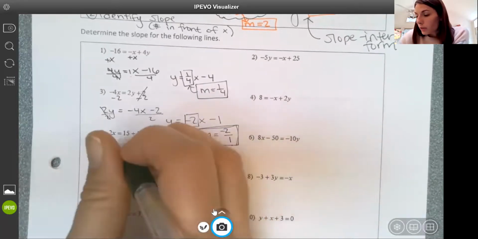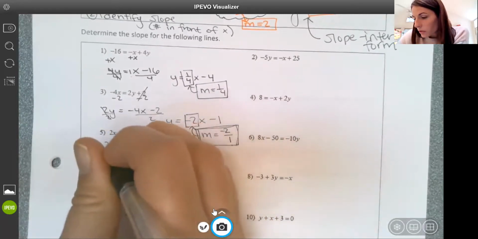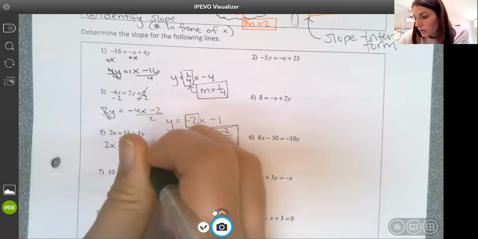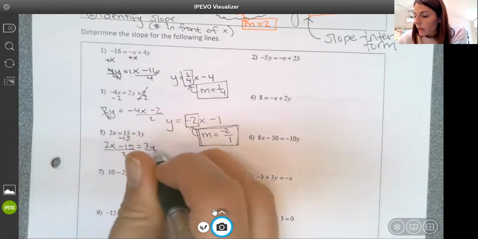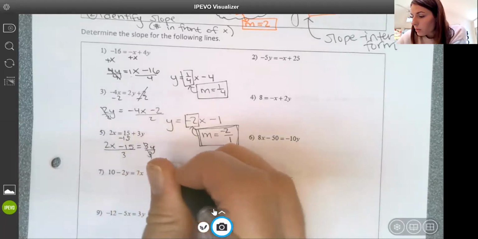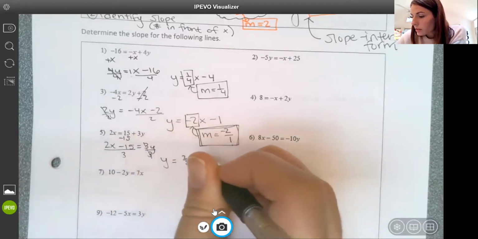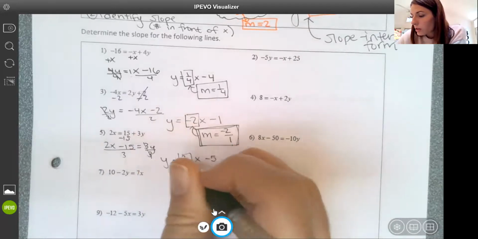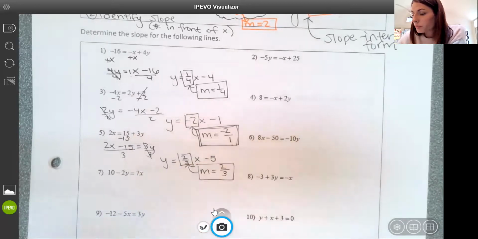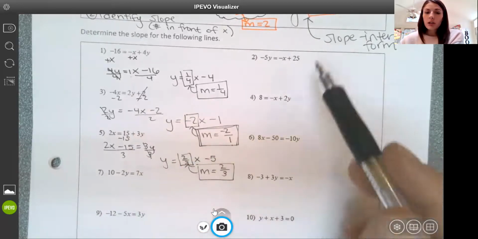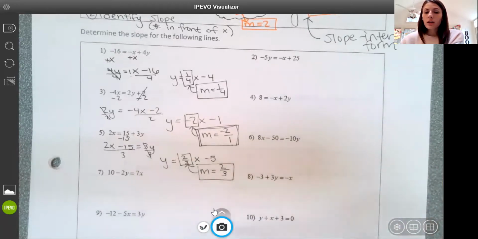On 5, I would subtract 15. So 2x subtract 15 equals 3y. Now everything needs to get divided by 3, and y equals 2/3 x subtract 5. My slope is 2/3. Now I'm going to let you try the remaining equations here just to give you some practice,